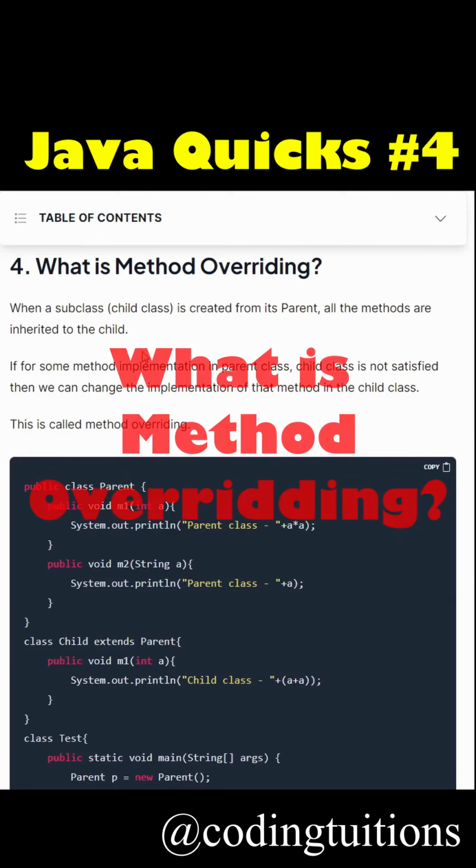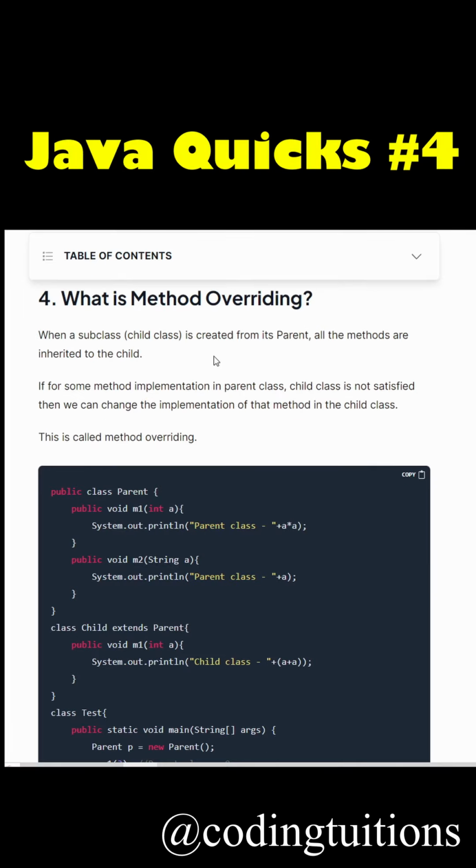What is method overriding? The concept of method overriding comes when there is a parent-child relationship between two classes. So when we create a child class from its parent, all the methods of the parent are inherited to the child class, right? Now, if for some implementation of a method in the parent class, the child class is not satisfied, then the child class can change the implementation of that method in it.